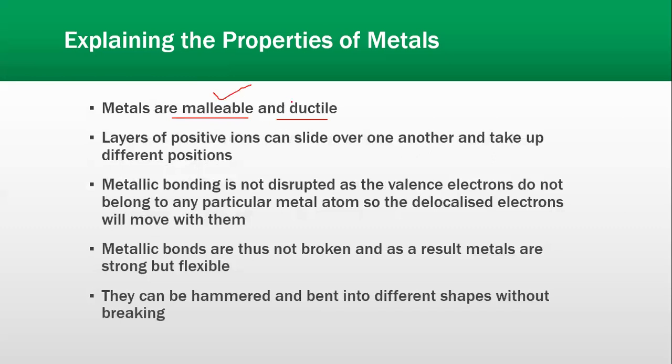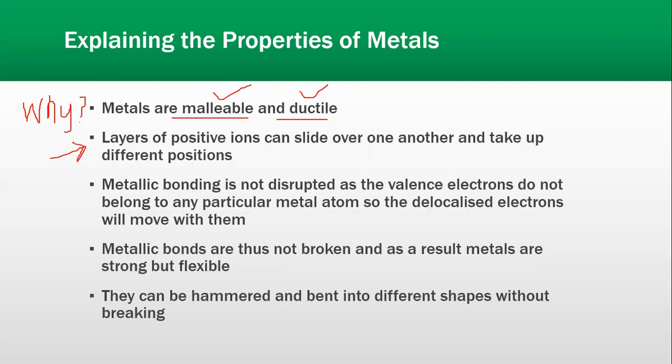What is malleable and what is ductile? Malleable hota hai that you can press those metallic structures into sheets. If you compress them, you can turn them into thin sheets as well. What is ductile? Ductile ka matlab hota hai that, for example, a metal rod. That metal rod can be bent. You can bend that metal rod. You can change its shape. Now layers, what's the reason that why? Again, the question arises that why are metals malleable and ductile?